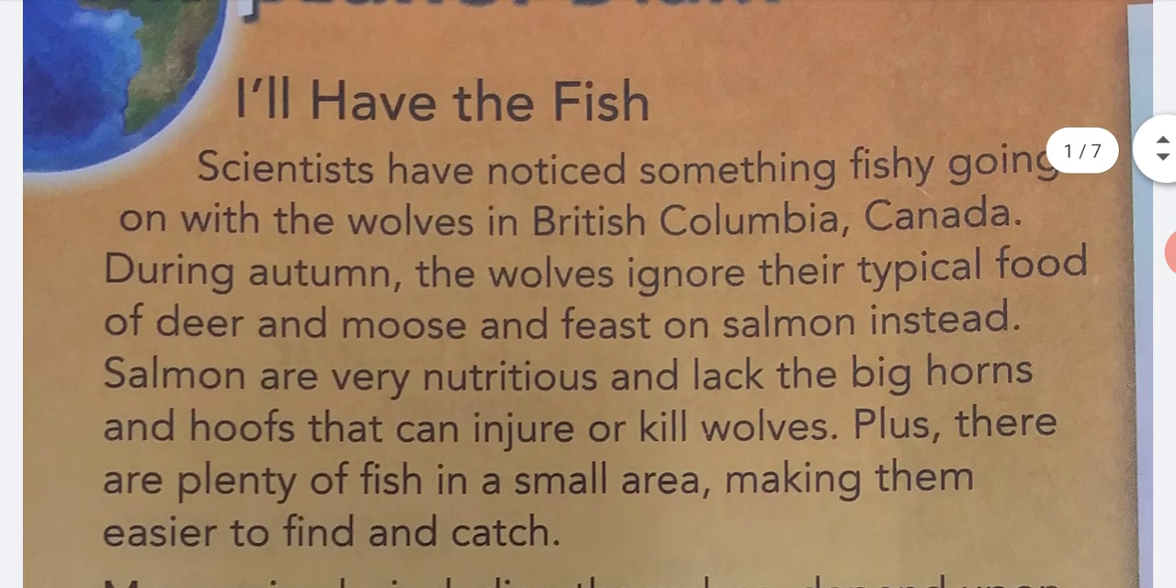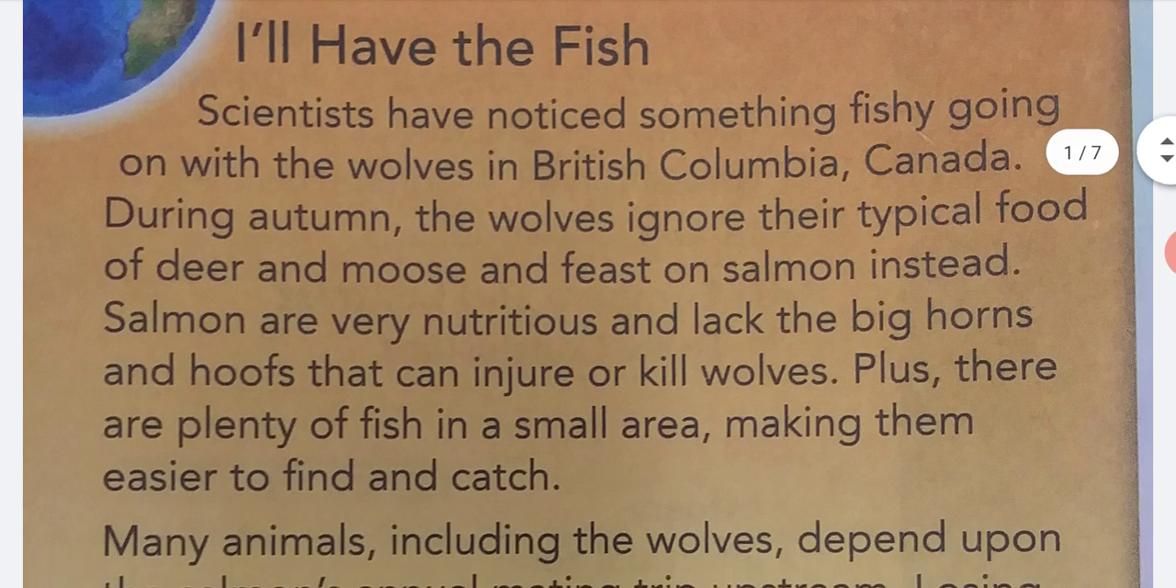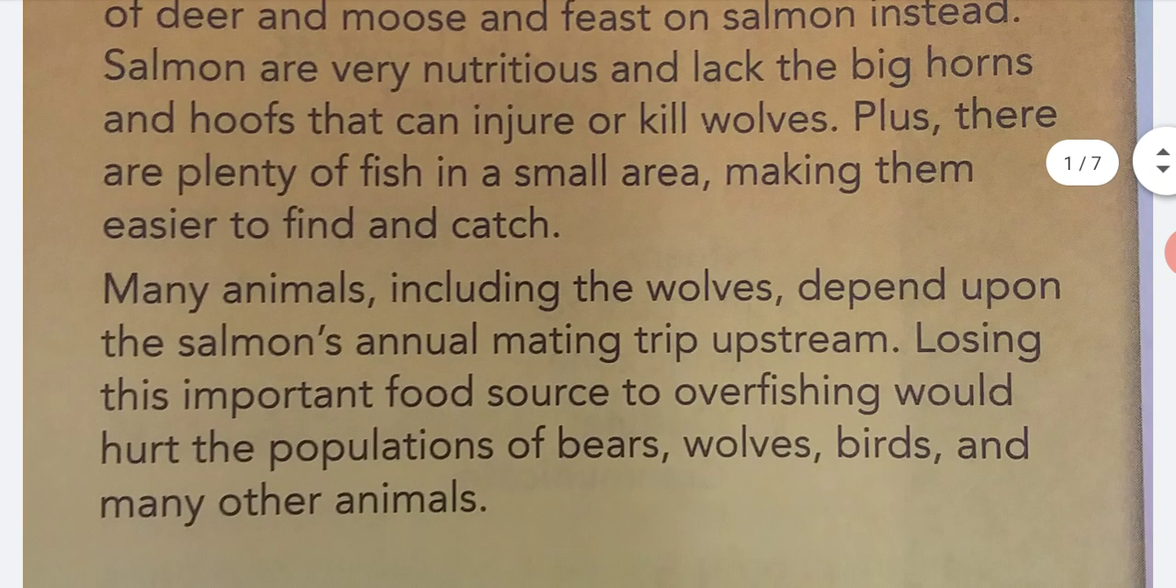Scientists have noticed something fishy going on with the wolves in British Columbia, Canada. During autumn, the wolves ignore their typical food of deer and moose and feast on salmon instead. Salmon are very nutritious and lack the big horns and hooves that can injure or kill wolves. Plus, there are plenty of fish in a small area, making them easier to find and catch.